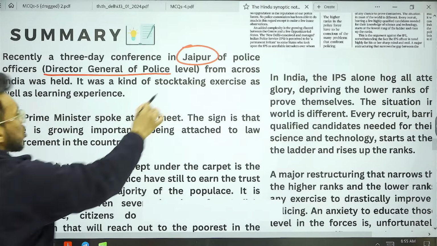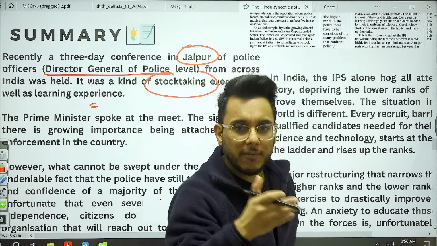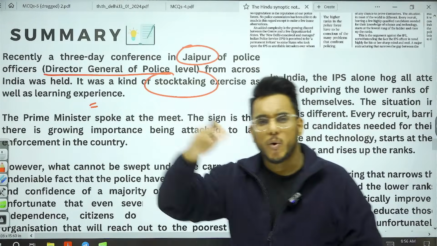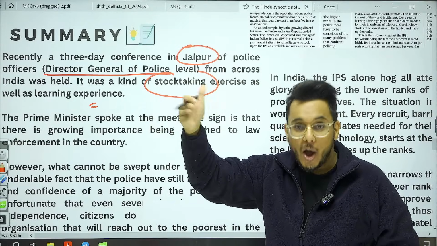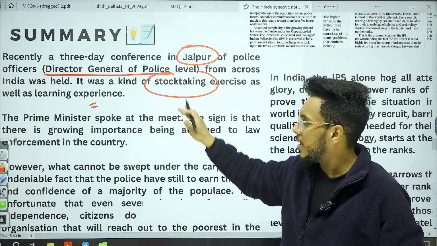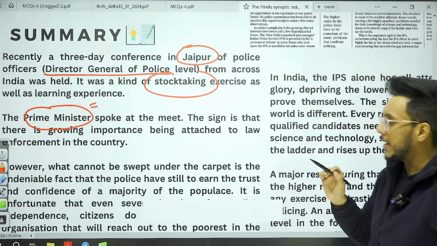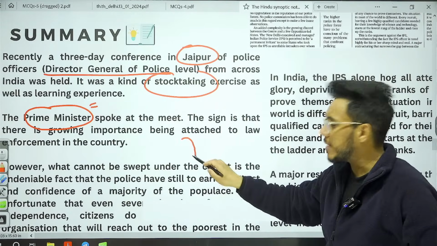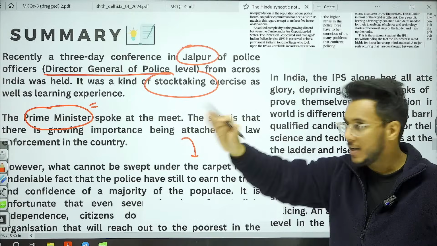It was actually a stock-taking exercise as well as a learning experience, about what the different state police forces can learn from each other, how they can emerge as a service. Also in this Jaipur conference, the Prime Minister participated, and he said that it is very important that police correct their perception. They need to correct their image.